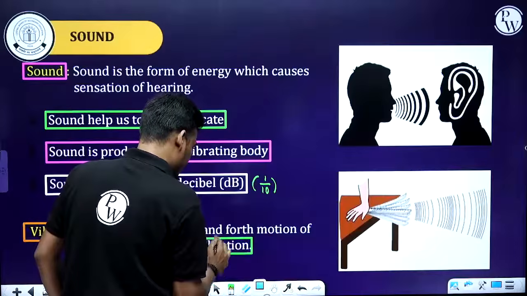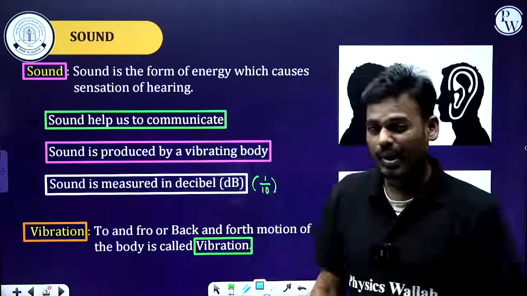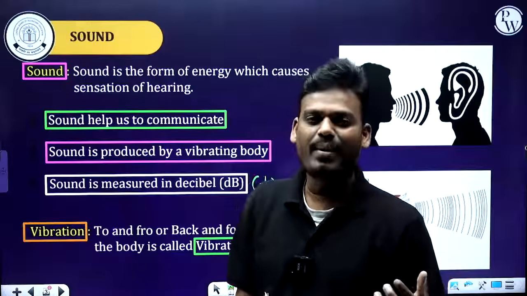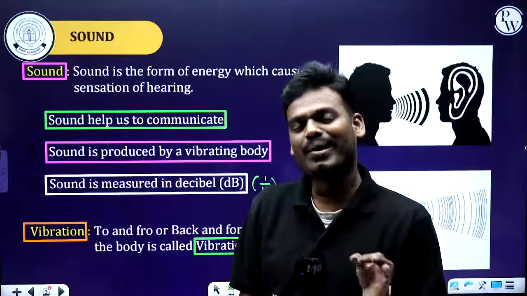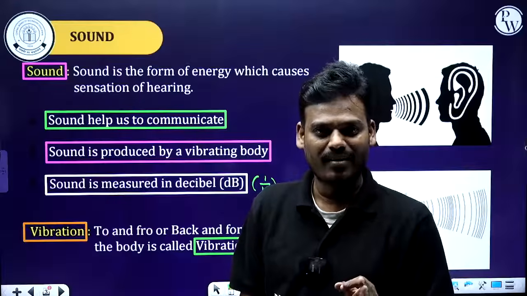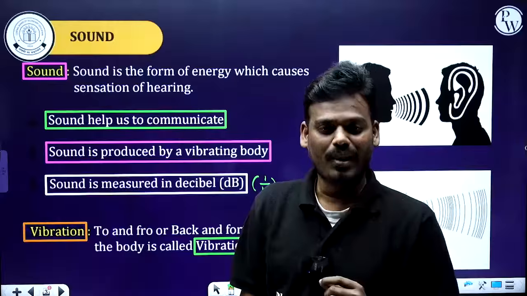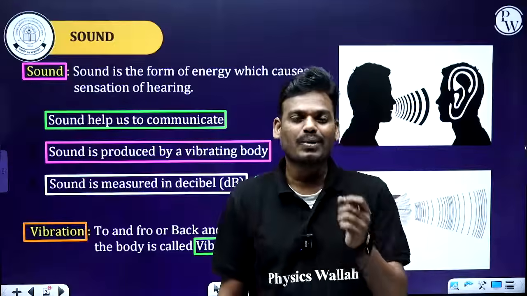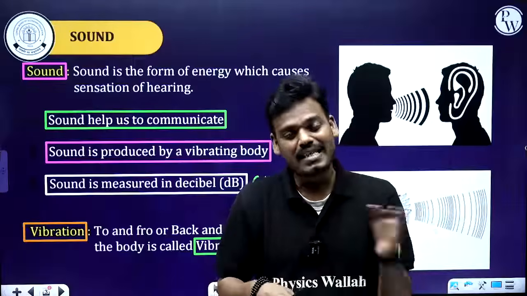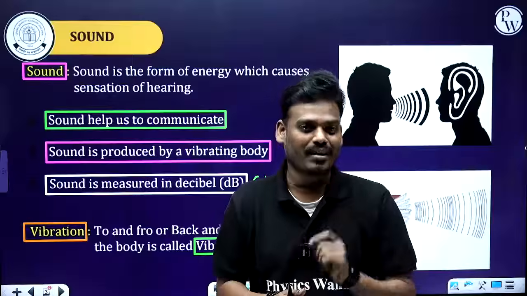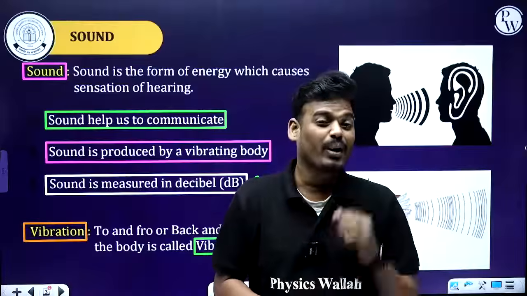Now let's see a few more examples of vibrating bodies, because we are going to discuss the vibrating parts of musical instruments. As our topic is sound, we are going to discuss musical instruments as well, like which part of a musical instrument produces a sound. If I consider a guitar, which part produces a sound? We know that it is the string. In the same way, for other musical instruments, we have to check what part produces a sound or music.